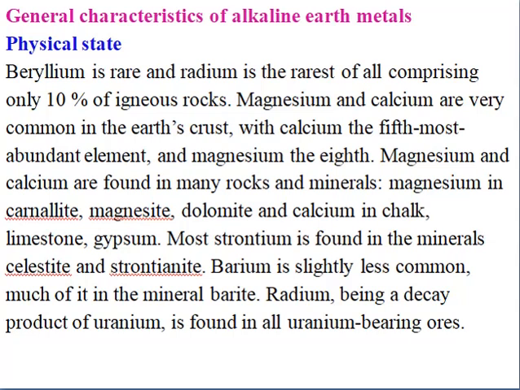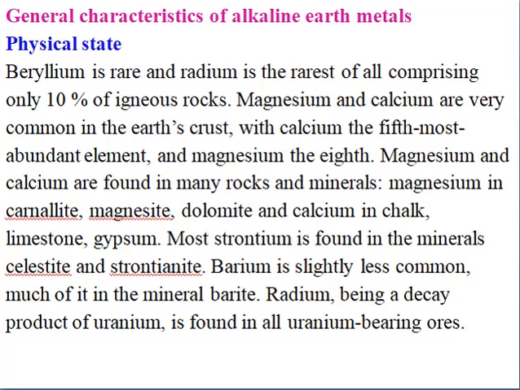Some of the minerals or ores of magnesium are carnallite, magnesite and dolomite. For calcium, what we usually used to write on the board, chalk, limestone and gypsum, are all ores or minerals of calcium. Most strontium is found as celestite or strontianite, and barium is a little common and is found as baryte. Radium is got by decomposition of uranium due to nuclear reaction.